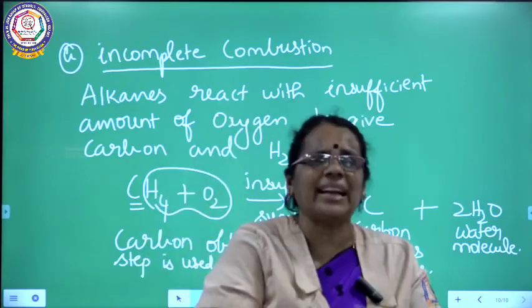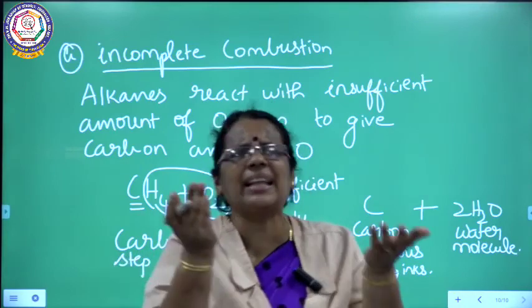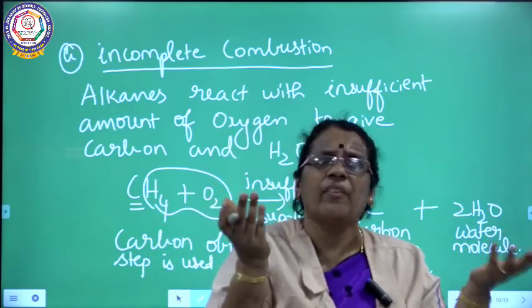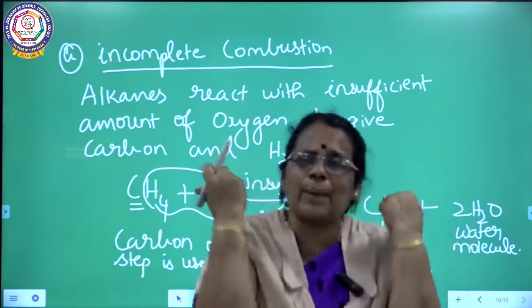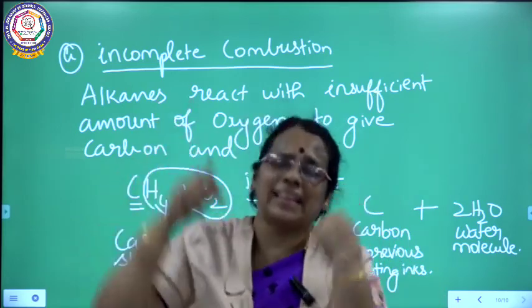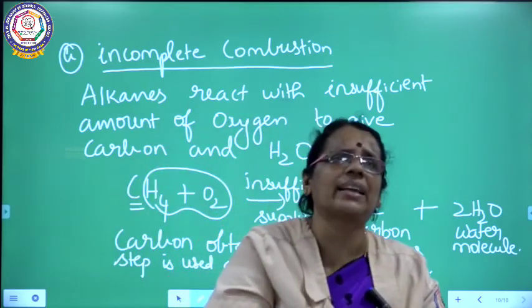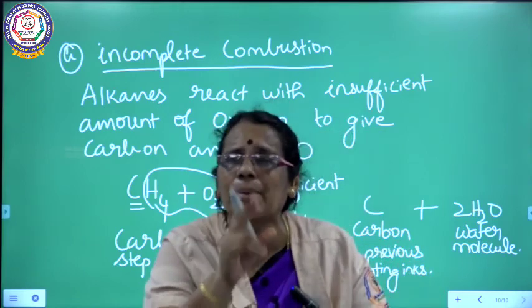And there is another classification, incomplete combustion. When alkanes do not get a sufficient supply of oxygen, I can call the reaction incomplete combustion, where the products are carbon and water.